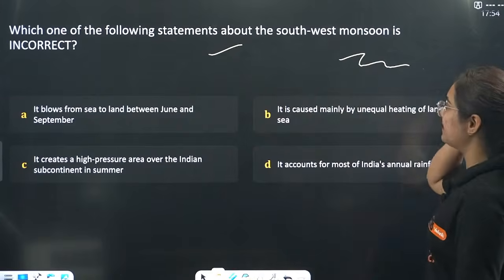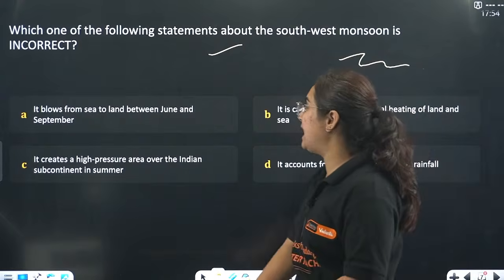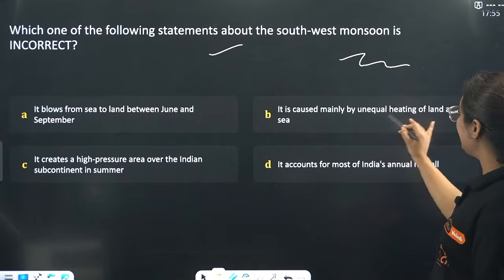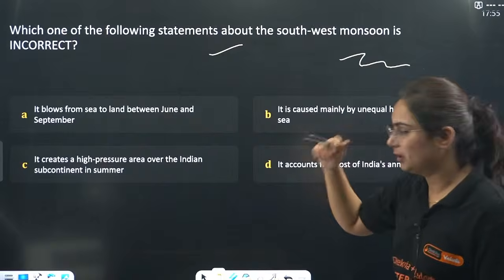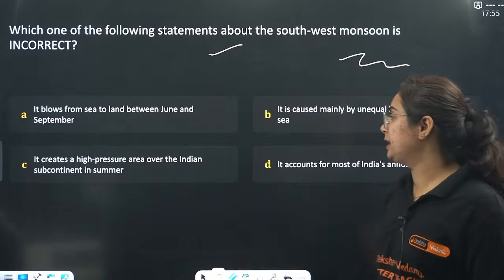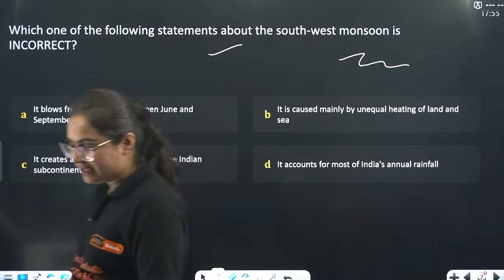Once you watch it, it's crystal clear. Which of the following statements about the southwest monsoon is incorrect? It blows from sea to land between June and September. It is caused mainly by unequal heating of land and sea. It creates a high pressure over the Indian subcontinent in summer. It accounts for most of India's annual rainfall. Very easy and obvious.